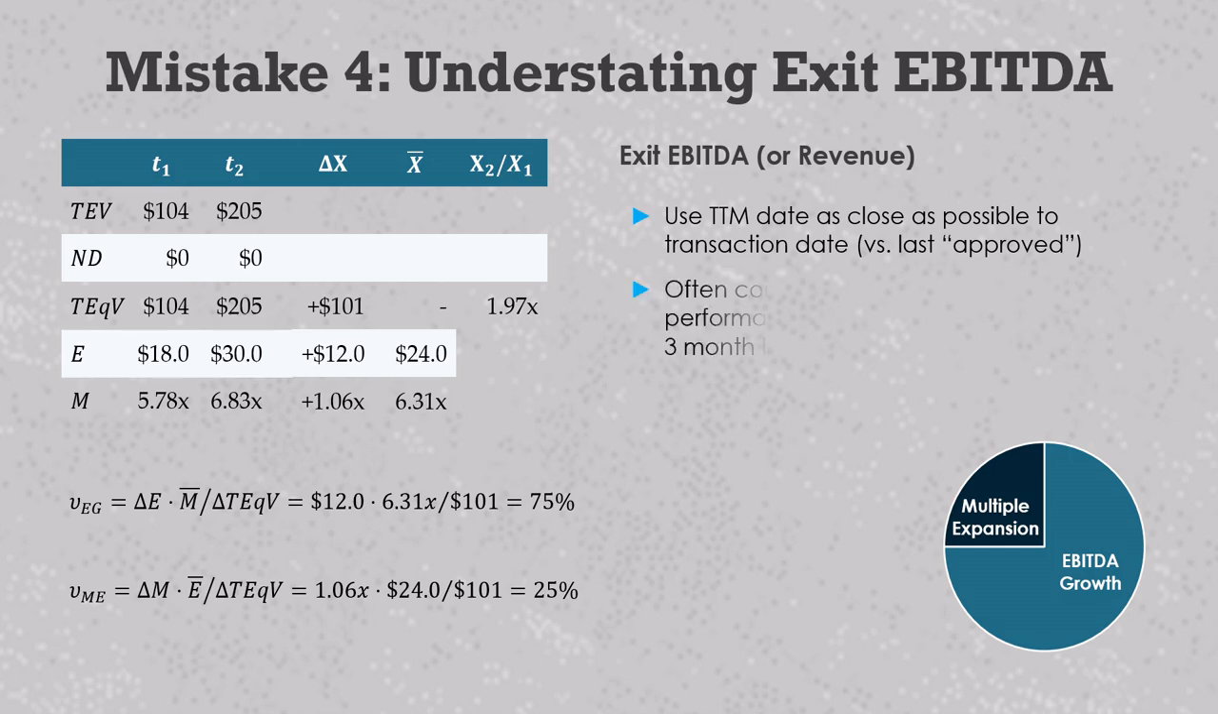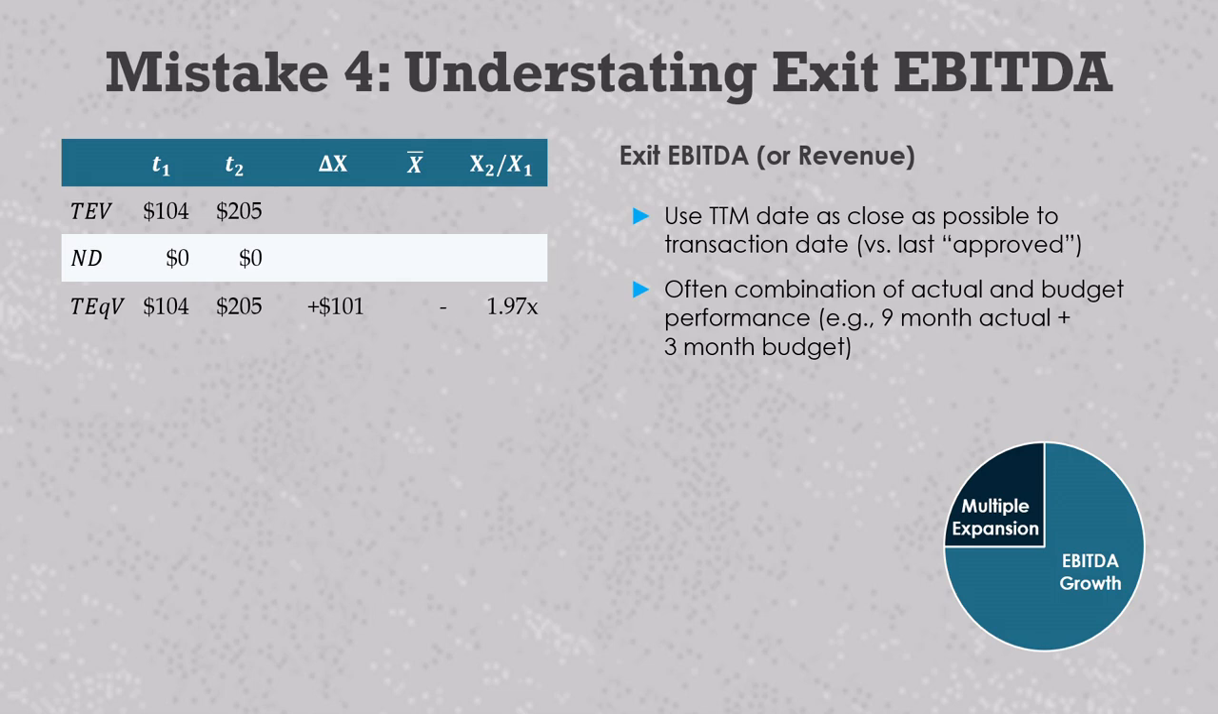It can be based on a combination of actual and budget performance. Perhaps that's 9-month actuals and 3 months of budget, or 10 and 2, or 8 and 4. The GP should have sufficient documentation to support that number, and it will give the LP a much more meaningful explanation of equity value creation. For example, let's say that the actual exit EBITDA here is closer to $33 million. That moves the exit multiple down to 6.2.